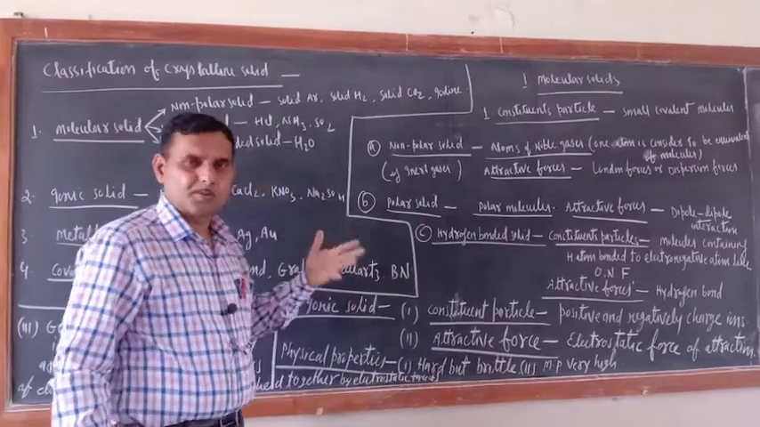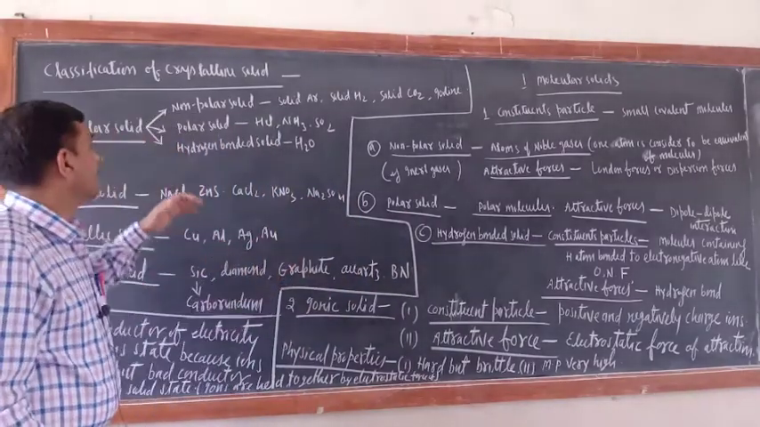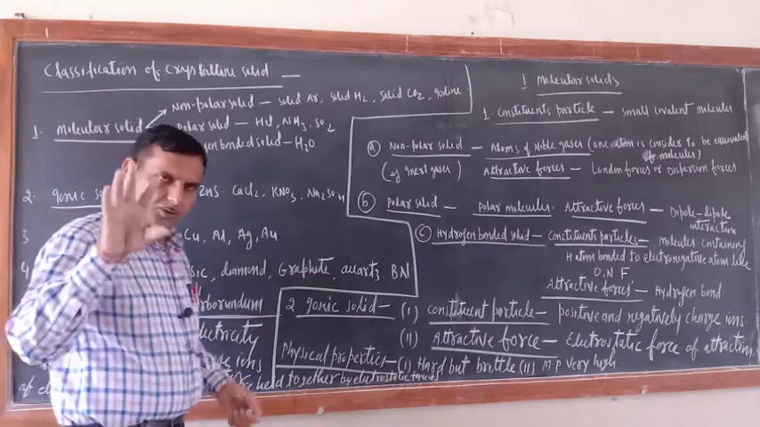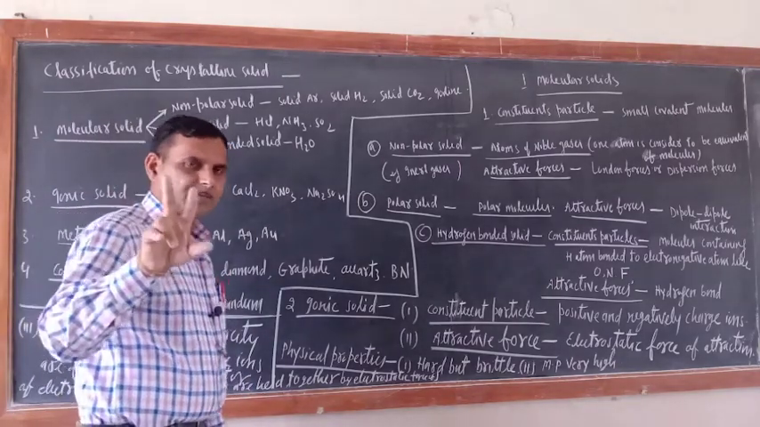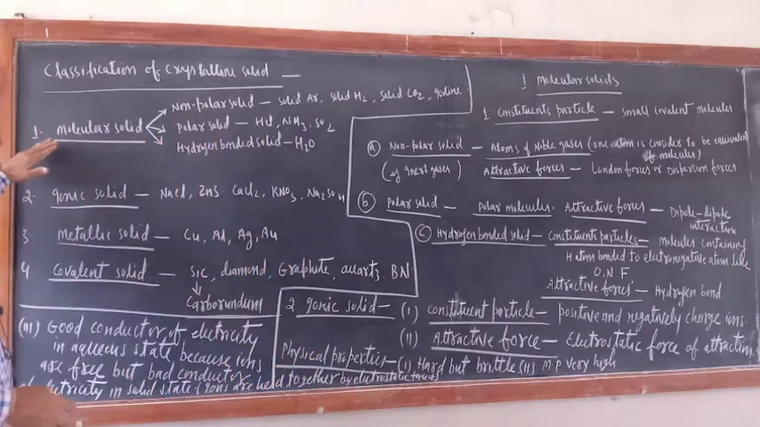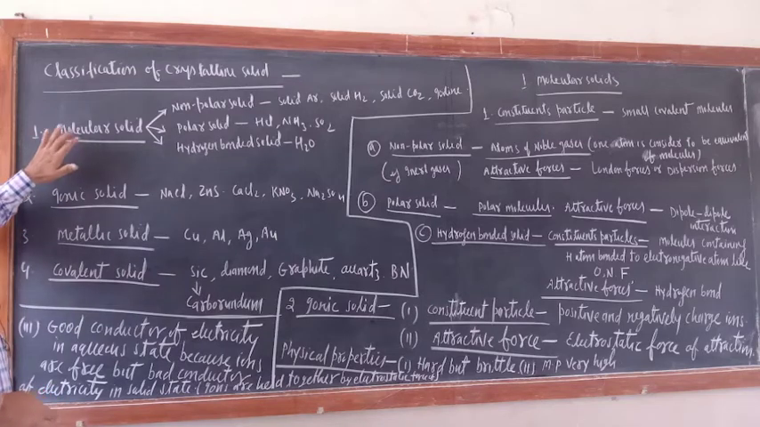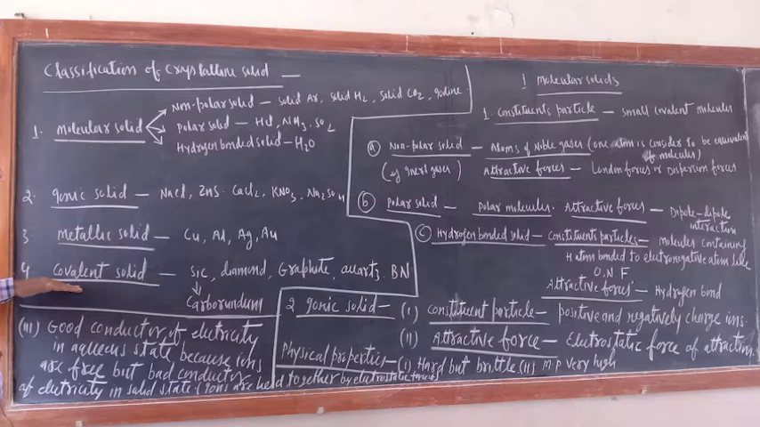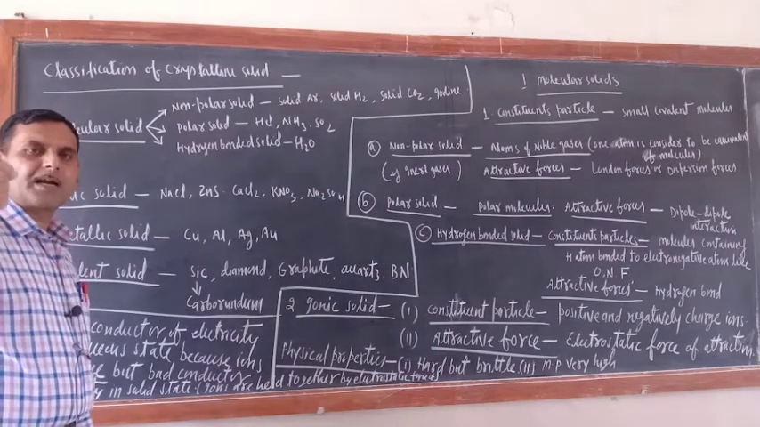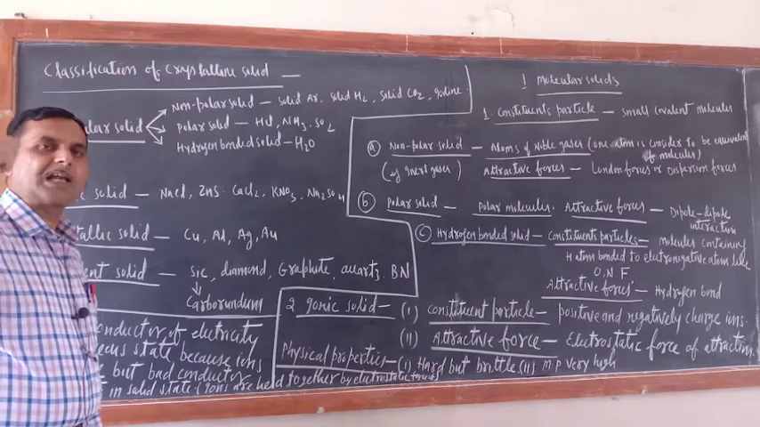Now let us move towards another topic of this unit, the classification of crystalline solids. There are no types of amorphous solid, but of course there are types of crystalline solid. Crystalline solid is basically divided into four categories: molecular solid, ionic solid, metallic solid, and covalent solid. The first one is molecular solid. What is a molecular solid? Molecular solid means where the constituent particles are small molecules.